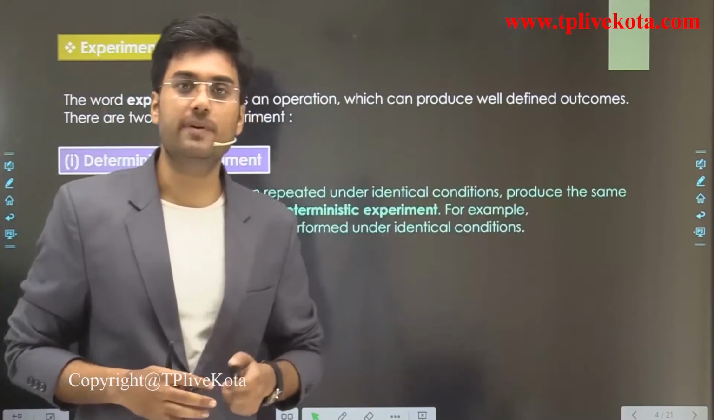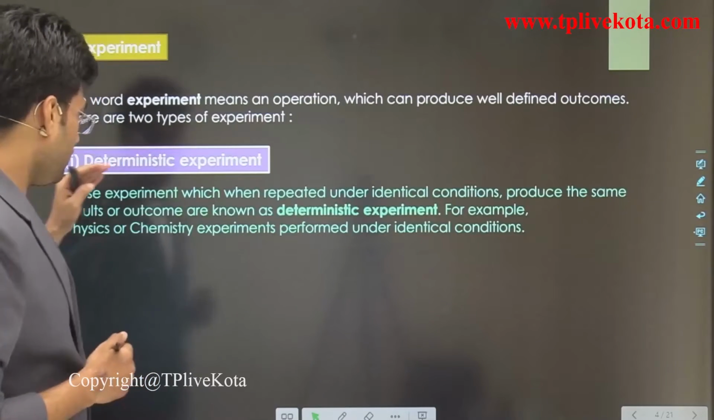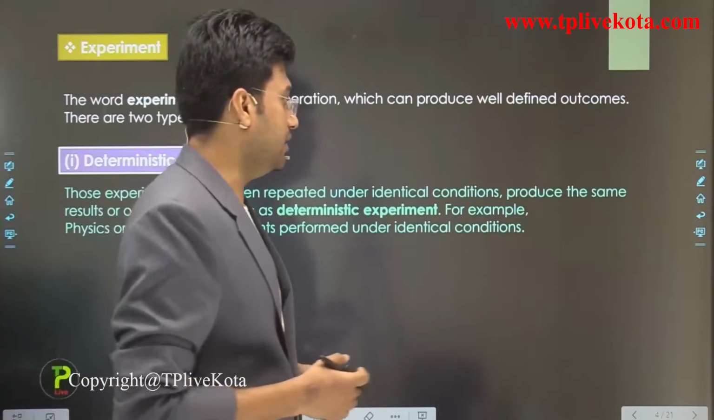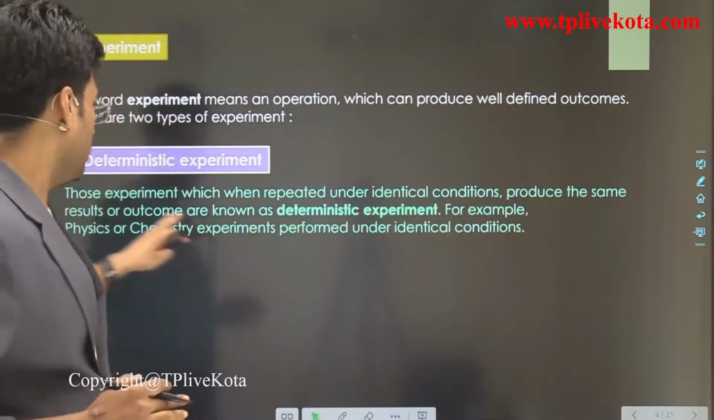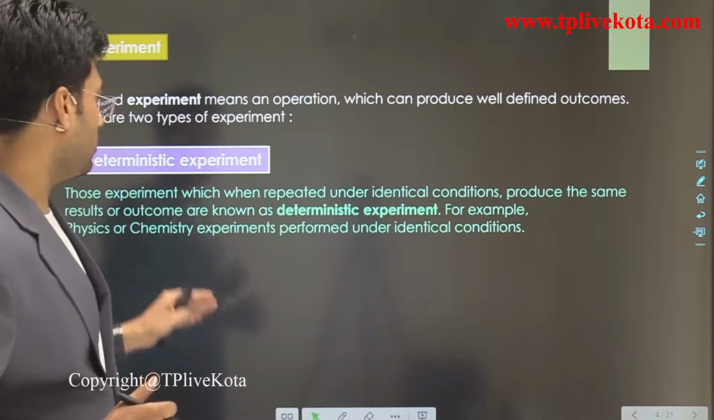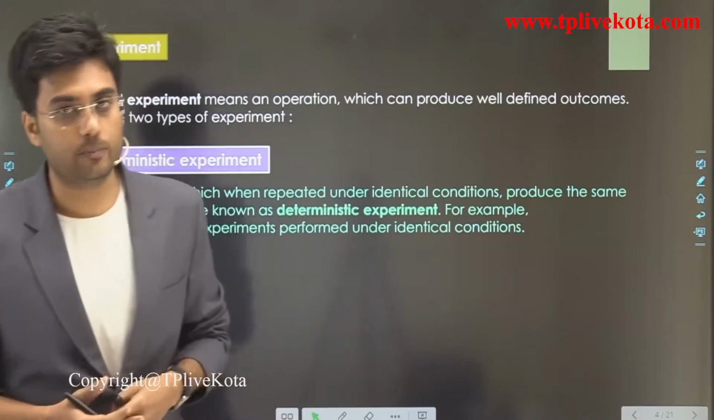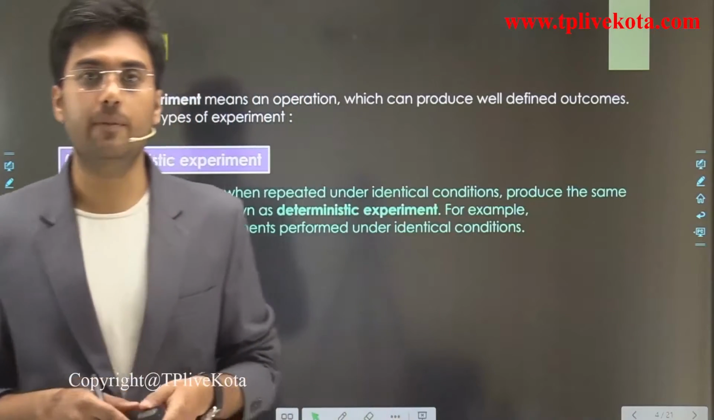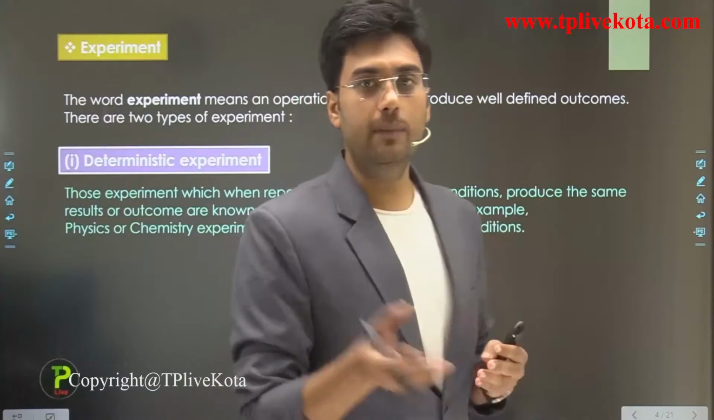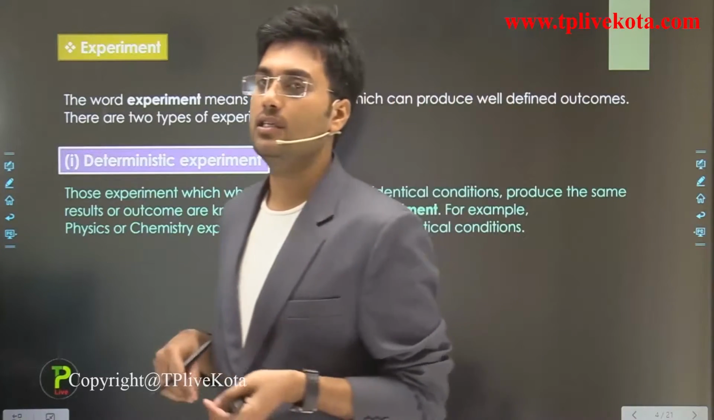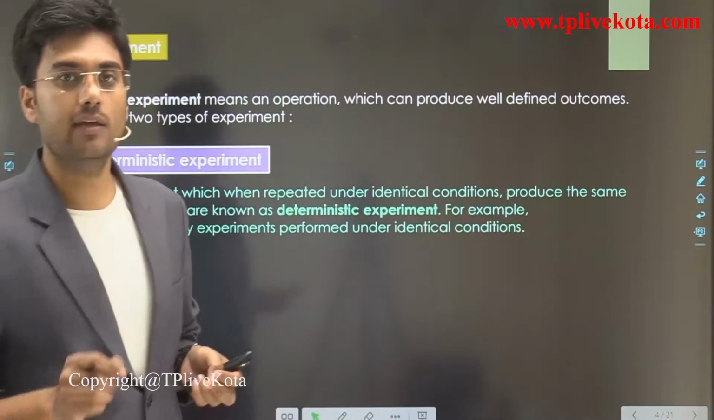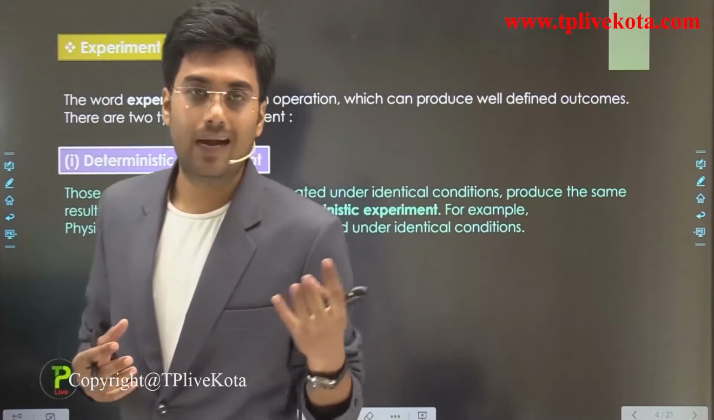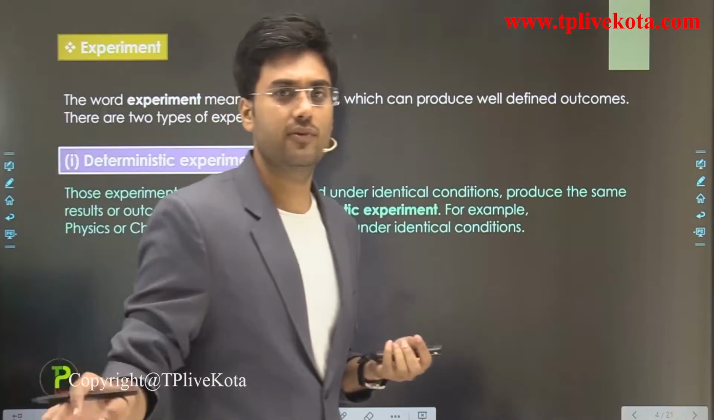Deterministic experiments are those experiments which, when repeated under identical conditions, always produce the same results or outcomes. For example, in the practical lab you perform chemistry experiments. If you repeat those experiments under identical conditions, you will always get the same result. You know the result. If we talk about the experiment of hydrogen and oxygen, the outcome is always fixed, that is water.